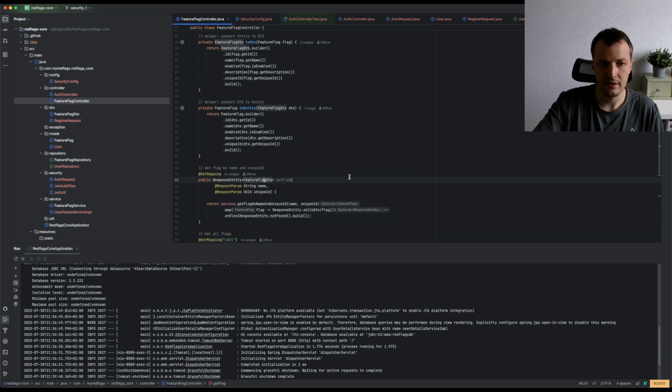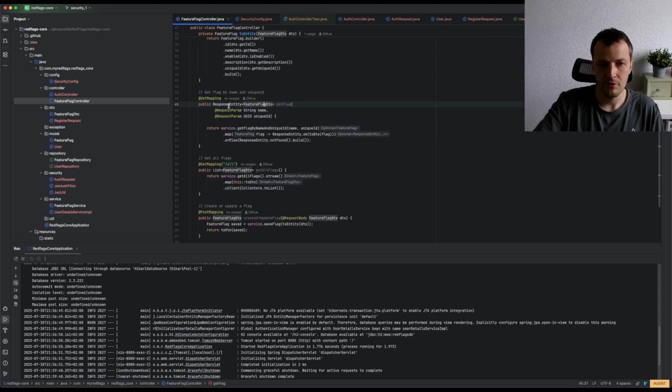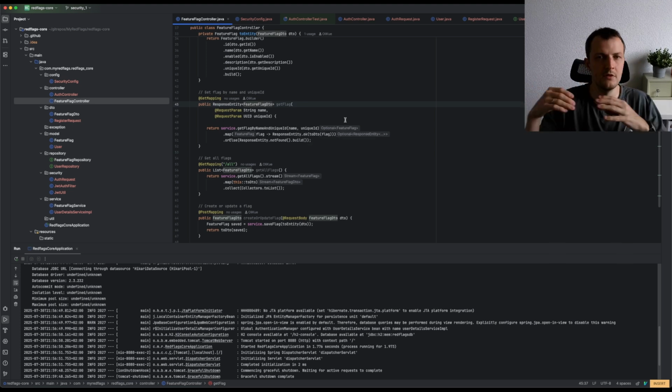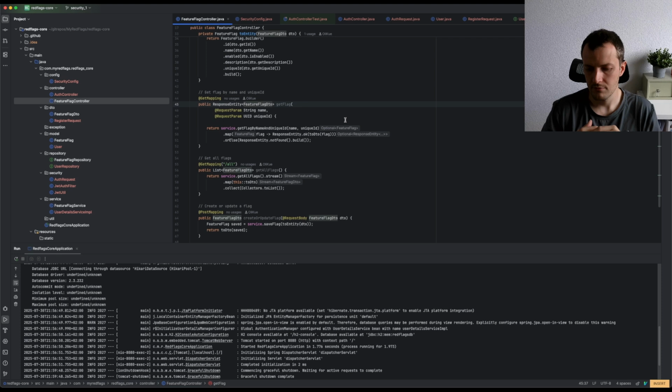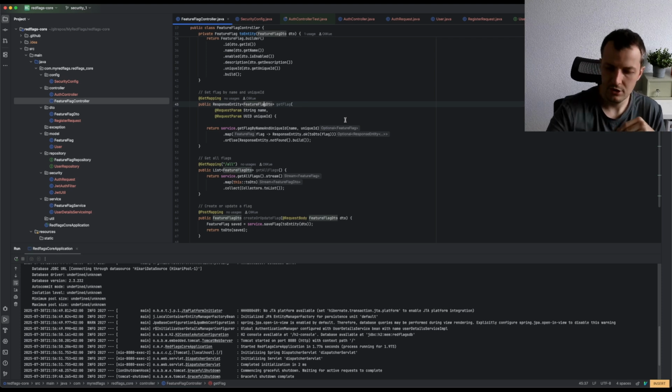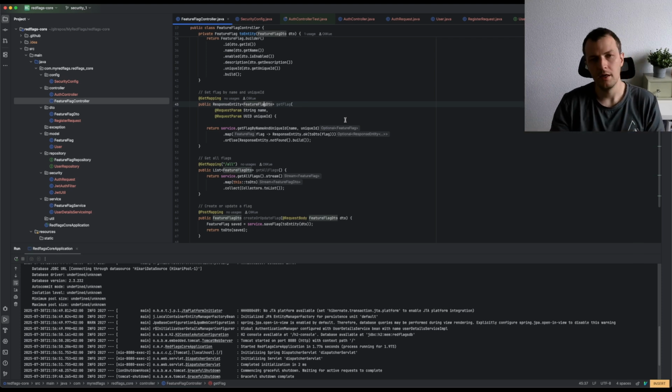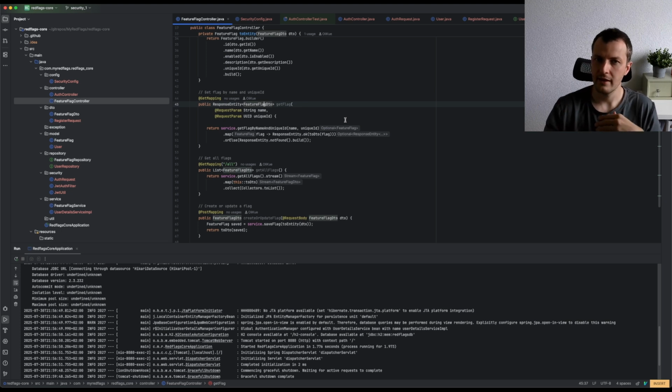So there's endpoints for getting a certain feature flag by a unique ID for the flag and by a flag name. So the idea is that, let's say you have feature Powerball, and you have a flag name Powerball, and you want to add customers to enable this flag or not.